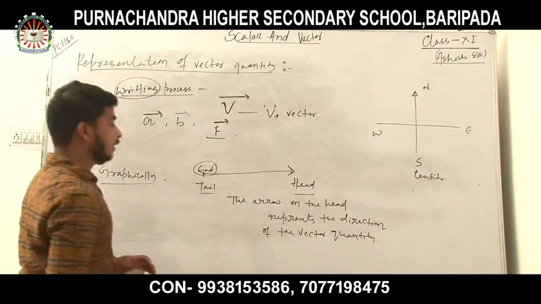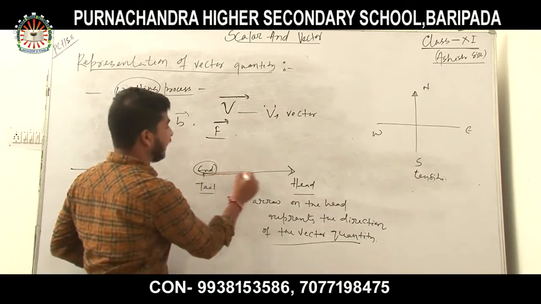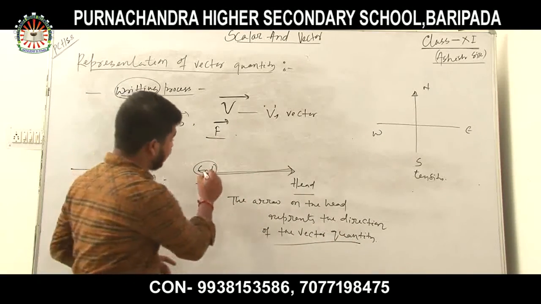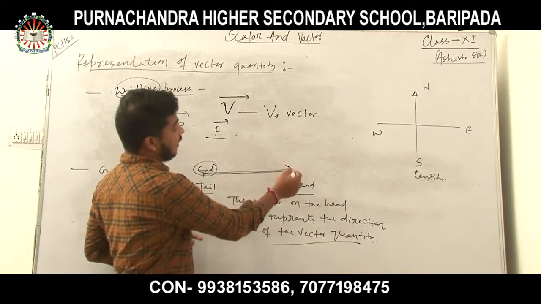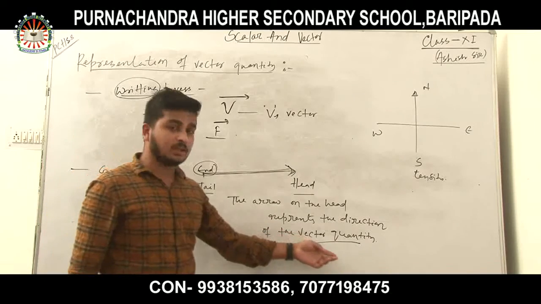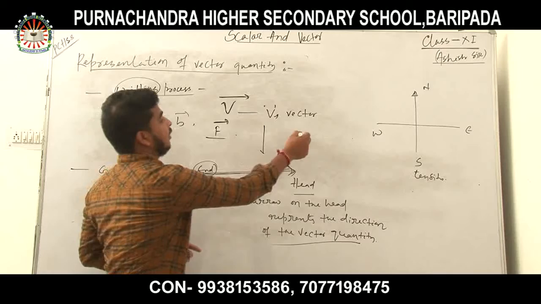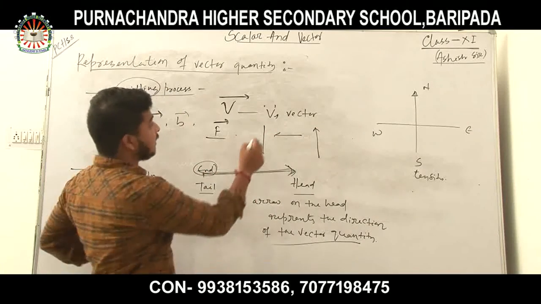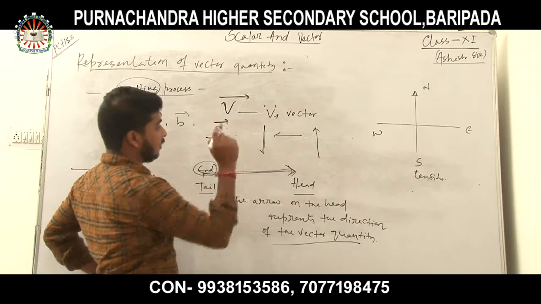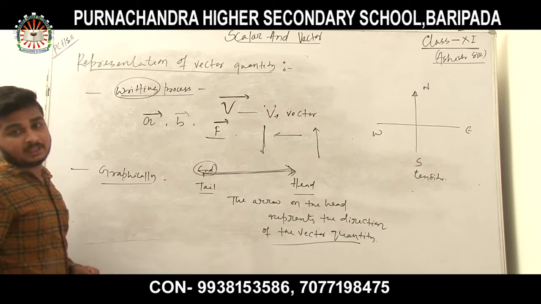This arrowhead represents the vector quantity towards east. I can draw it like this towards south, towards west, towards north. So what is the function of this line? What about the length of the line? Let's understand it with a graphical representation.